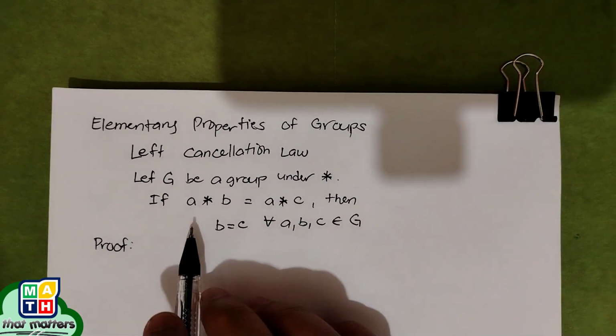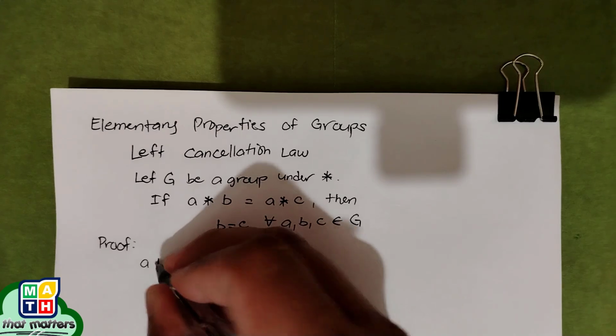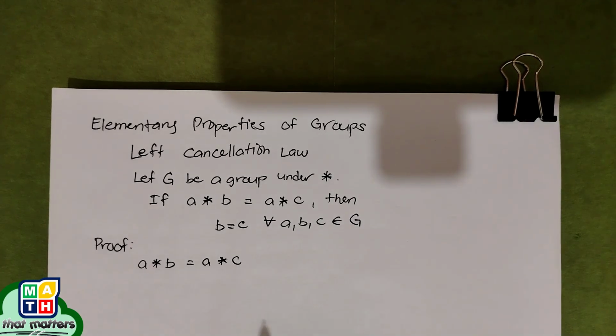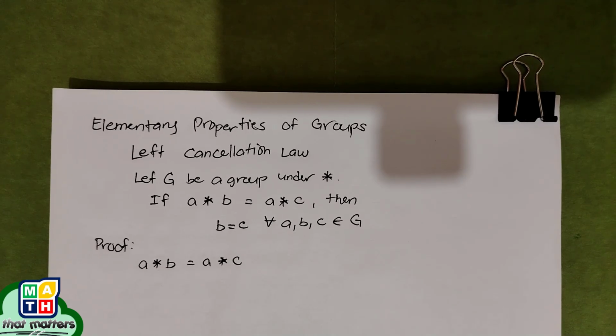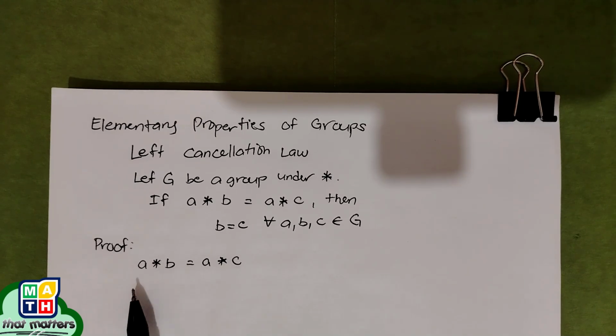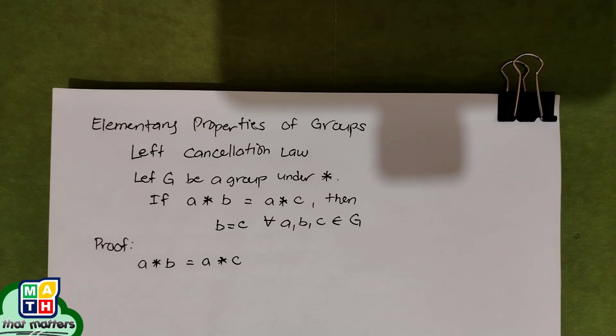Okay, let's start with the proof here. Let us assume, of course, that this is actually true. So we start with A star B is equal to A star C for all A, B, and C element of our group G. Now, we don't know what the binary operator stated here is, so it works on general aspects. We are going to start from here and hopefully end with the equality of B and C. This A, B, and C may take any form as long as it fits how we define our group G. So they can be integers, they can be matrices, etc.